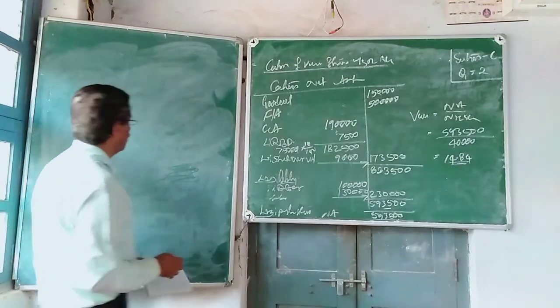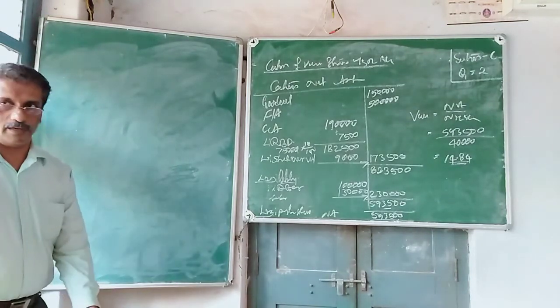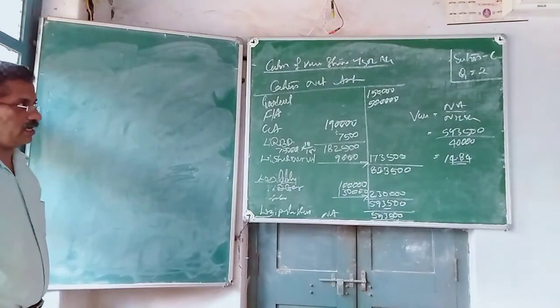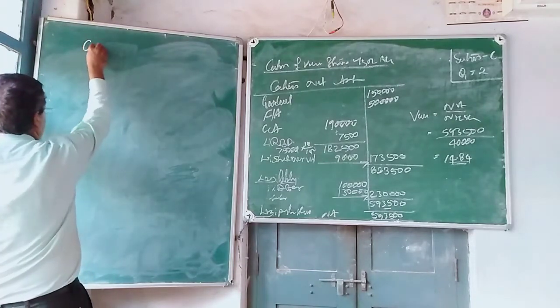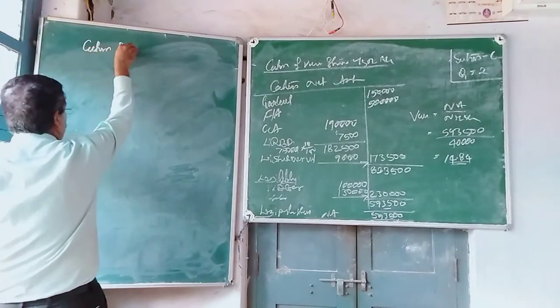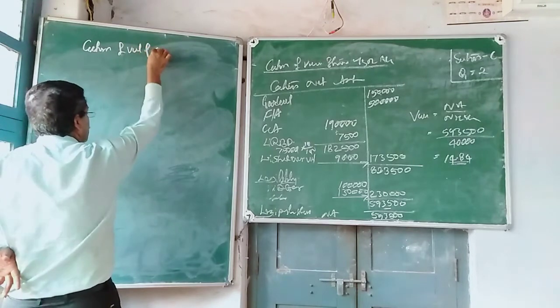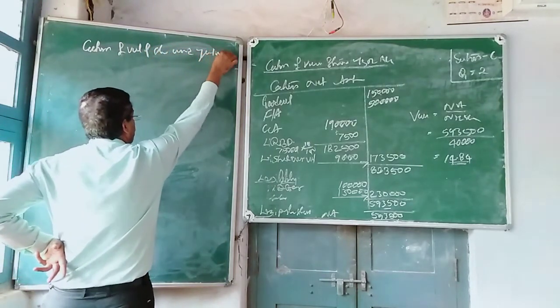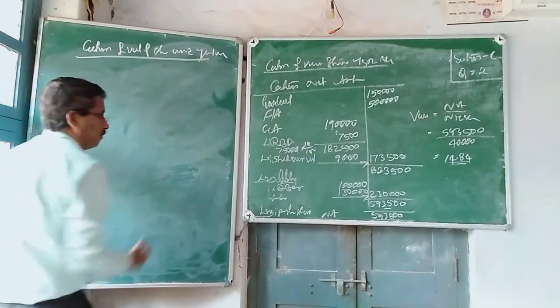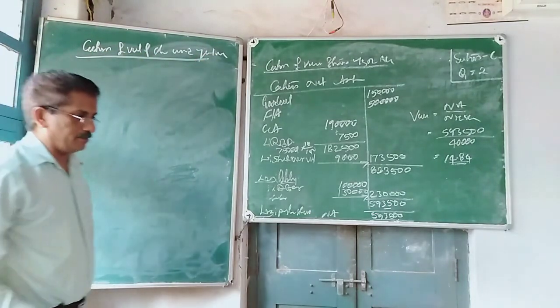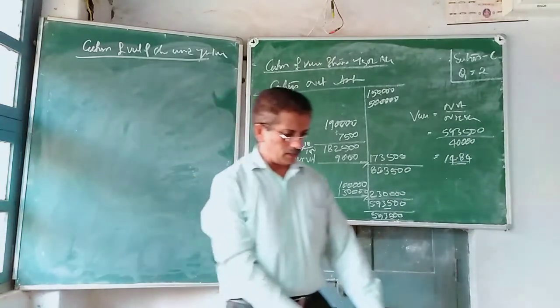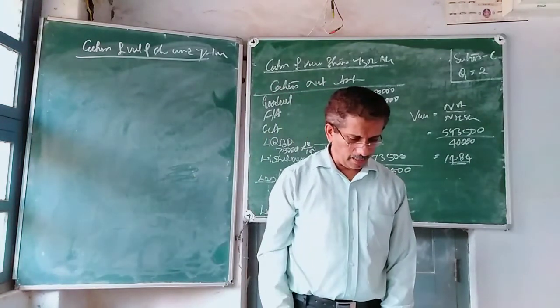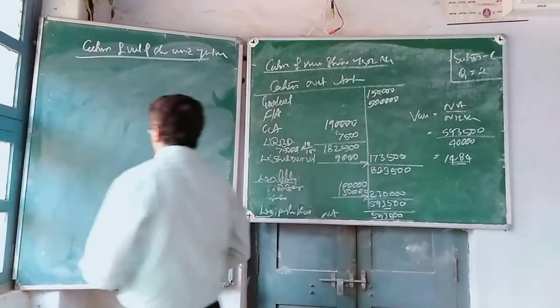Next method, calculation of yield value of shares. Calculation of value of share under yield method. First you are supposed to calculate profit available.